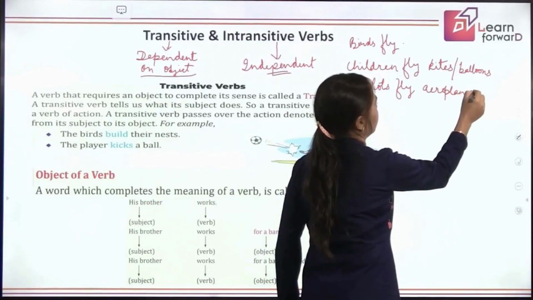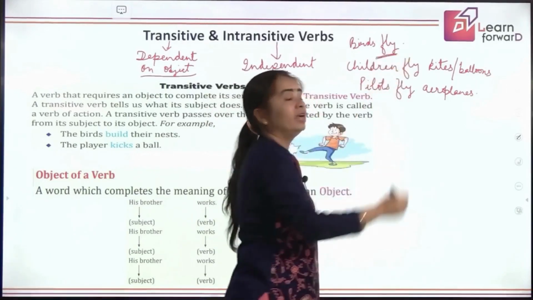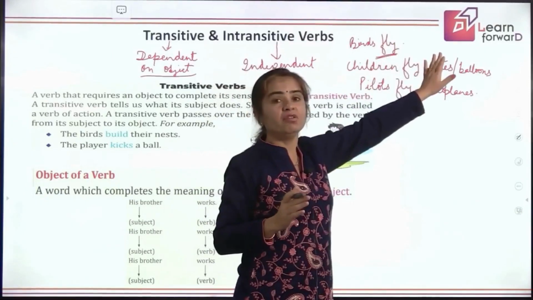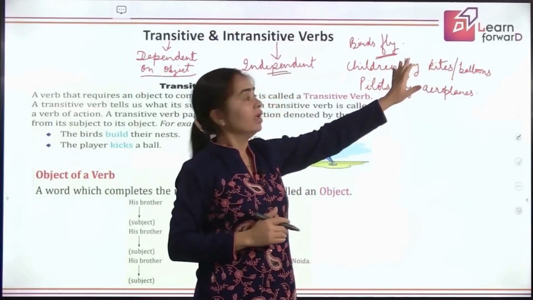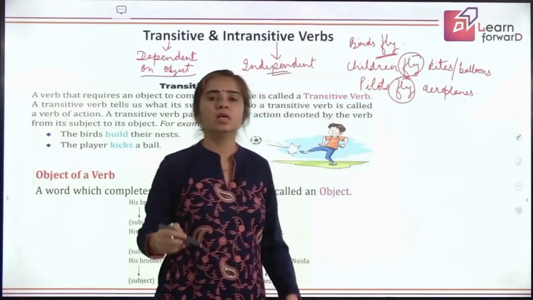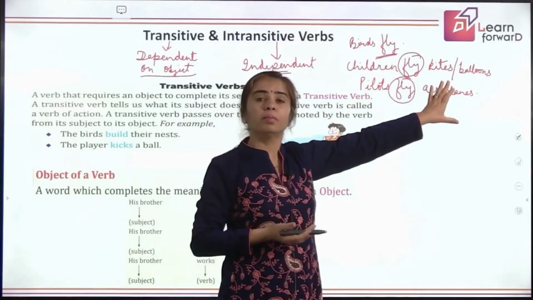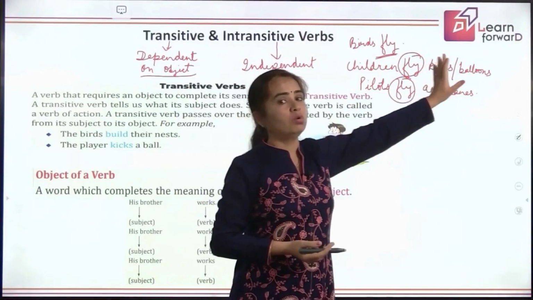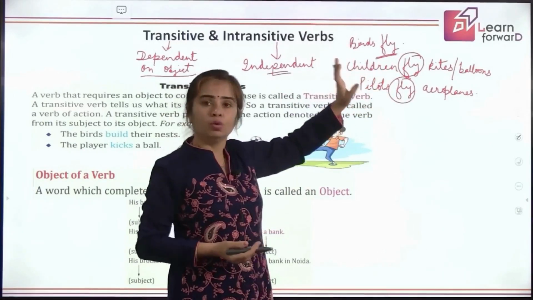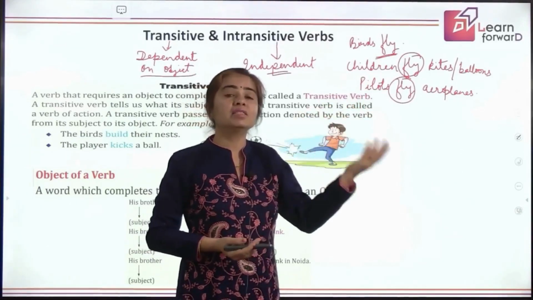You can add anything. Now, when you talk about this word in birds fly, it was independent in meaning. It did not need any word to complete it, right? But when I talked about the same word in these two sentences, you needed something to give a complete meaning to it. Without these words, it was giving an absurd meaning, because children do not fly and pilots do not fly on their own, but they make something fly.